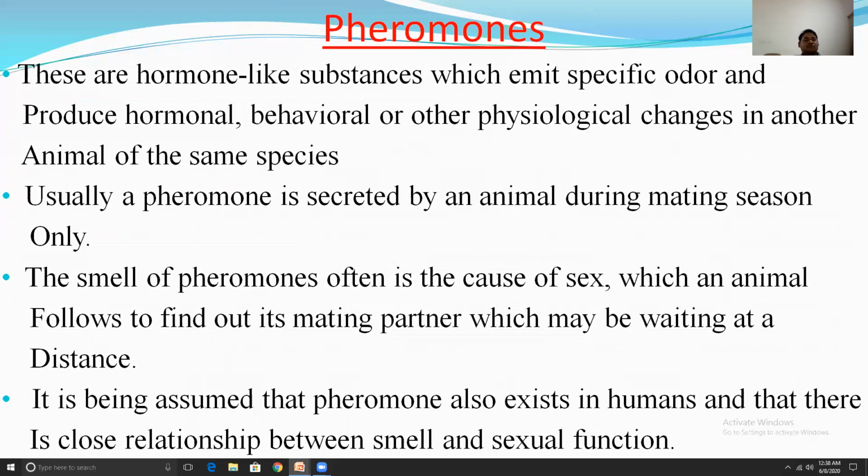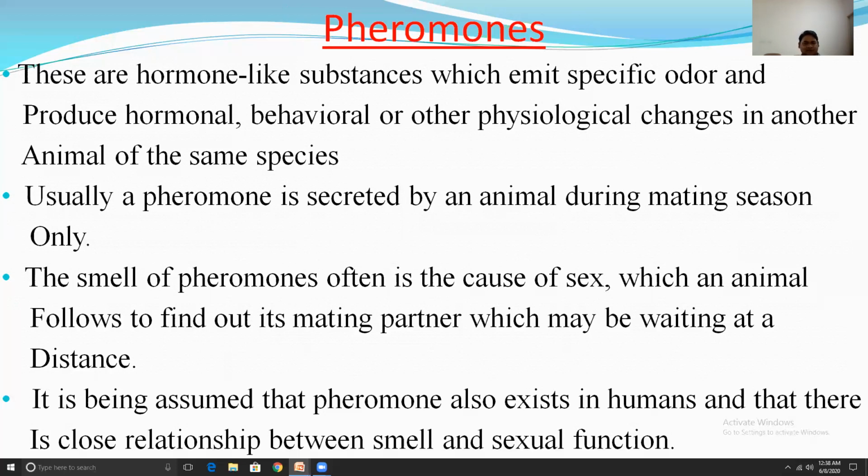Pheromones. What are pheromones? These are hormone-like substances which emit a specific odor and produce hormonal behavior or other physiological changes in other animals of the same species. Usually a pheromone is secreted by the animal during the mating season only.